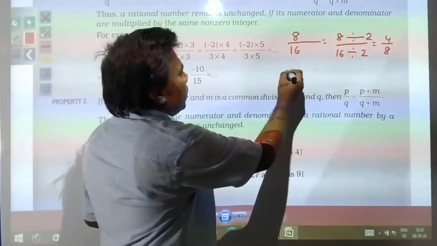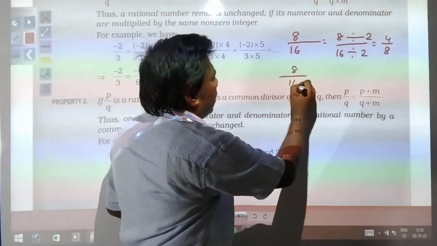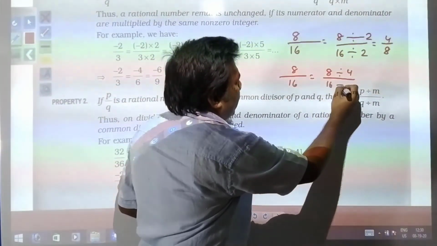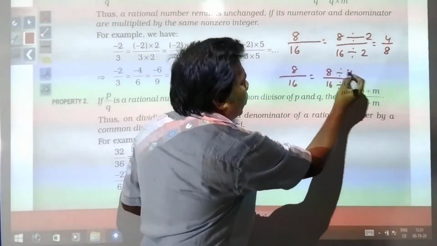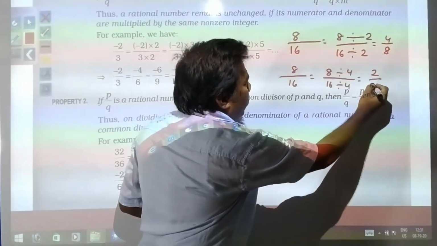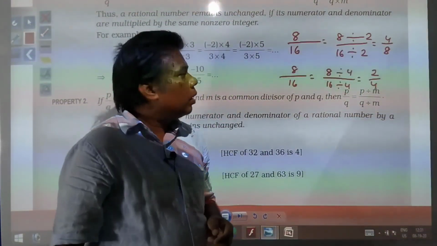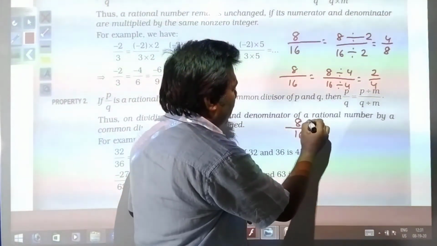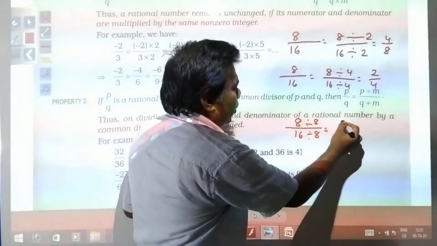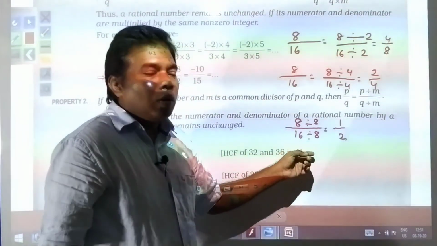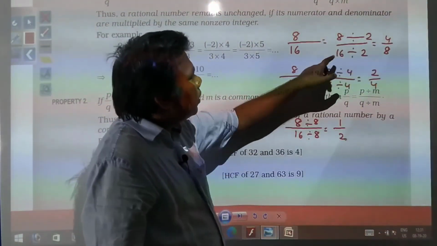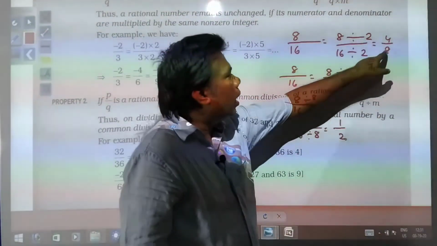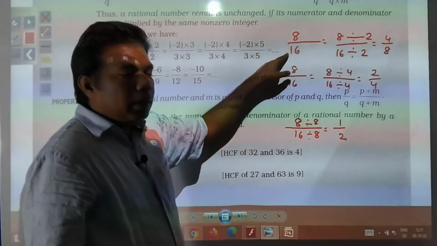In the same way, suppose you divide 8 by 16 by 4, that is, 8 divided by 4 and 16 divided by 4. What will you get? 4 2s are 8 and 4 4s are 16, so you have got 2 by 4. If you divide 8 by 16 by 8, then you will get 1 by 2. So all these numbers you have got, 4 by 8, 2 by 4, 1 by 2, are equivalent fractions of 8 by 16.